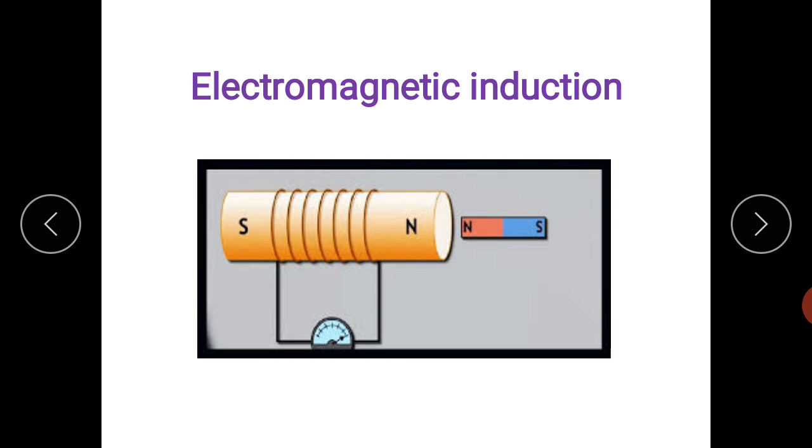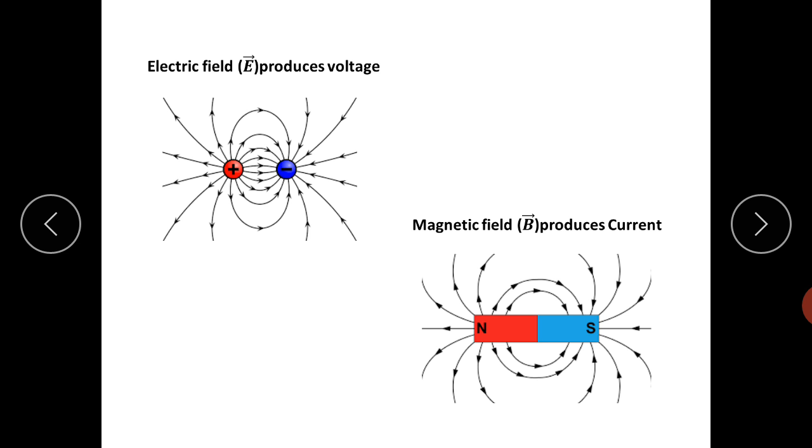So here, electric and magnetic forces are considered as separate forces. Two separate forces, we know already about them. But here we will study the interrelationship between the electric field and the magnetic field.